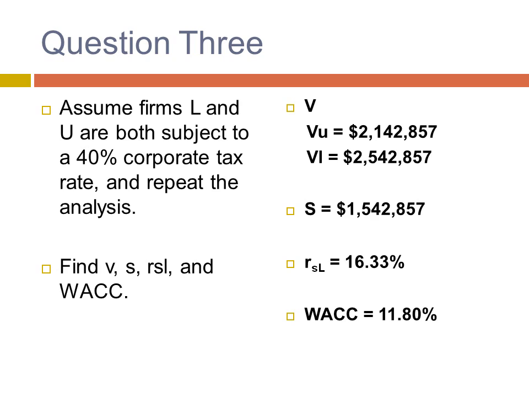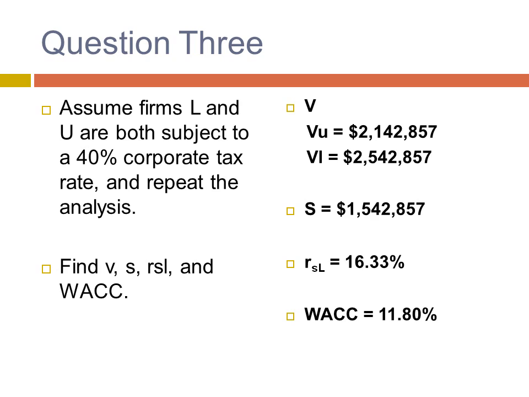Question 3, assume firms L and U are both subject to a 40% corporate tax rate and repeat the analysis, finding V, S, RSL, and weighted average cost of capital. As we can see, considering corporate taxes, the value of the companies in this example are different. The value for company U is $2,142,000, and the value of company L is $2,542,000.